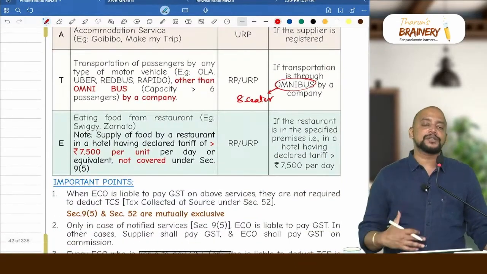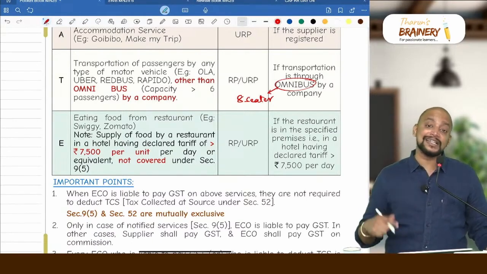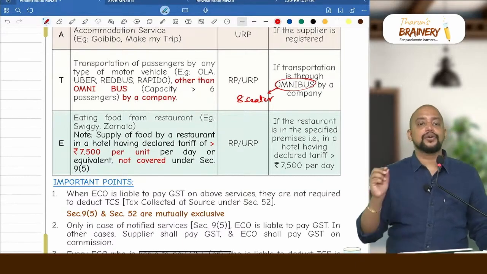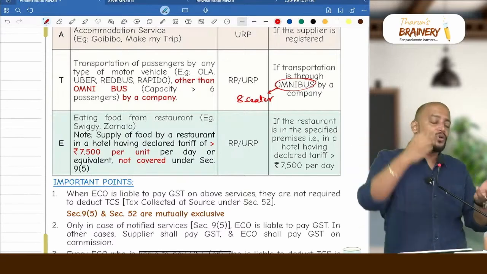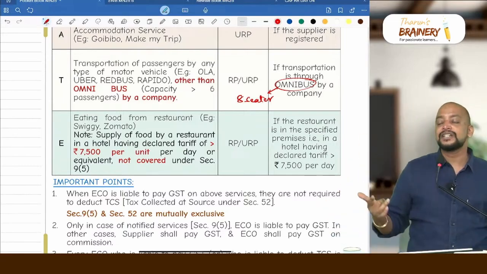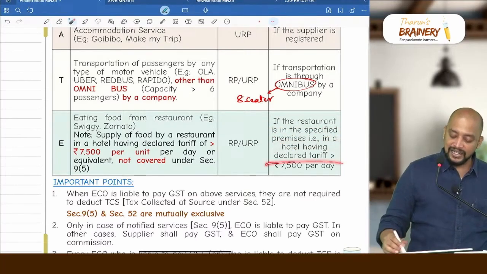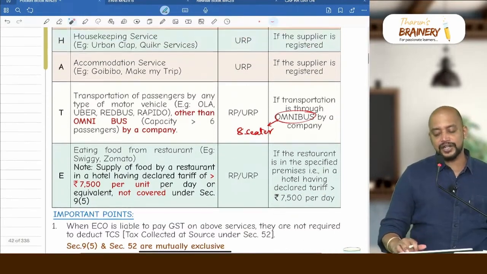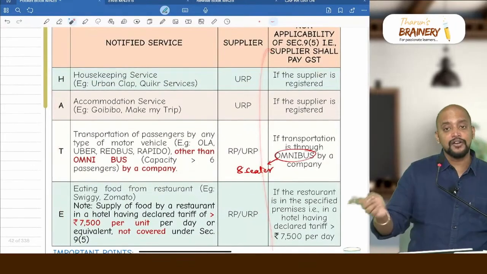Same way for last point also, eating food in a restaurant, we also have an exception. What is that exception? If the restaurant is in the specified premises. What is the specified premises? There is a hotel, and any one room in that hotel is greater than 7,500 rupees per day. In that hotel there is a restaurant. That restaurant is selling food through Swiggy or Zomato. The restaurant only will pay GST. Swiggy, Zomato will not pay GST. If the restaurant is in the specified premises, that is in a hotel having declared tariff greater than 7,500 per day, then it is not covered under 9(5). So FCM, supplier only will pay. Like this, for these 4 notified services, we have 4 exceptions.